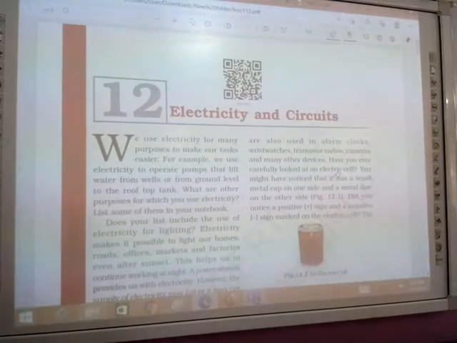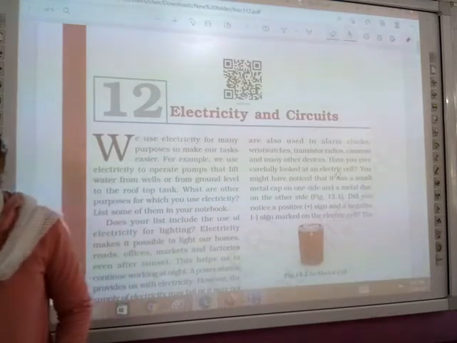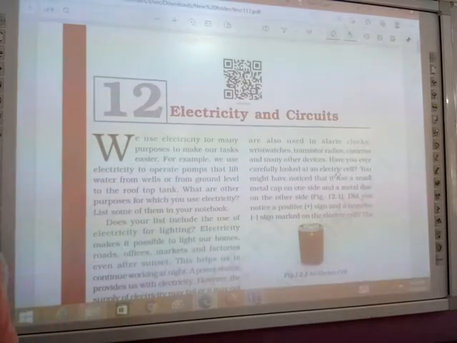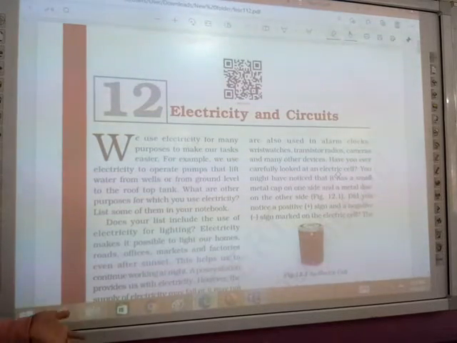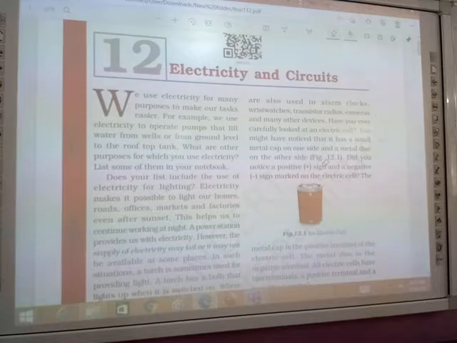Today we will start our chapter 12, that is electricity and circuits. I have explained this chapter in short: what are the uses of electricity, what is an electric cell, and how an electric cell works. So today I am going to explain this chapter. Everyone, listen carefully. Chapter 12, electricity and circuits.